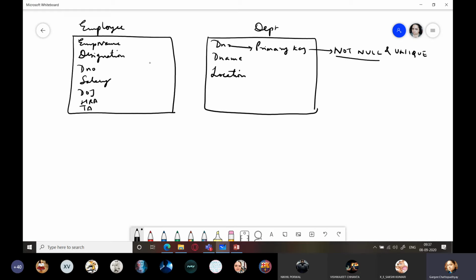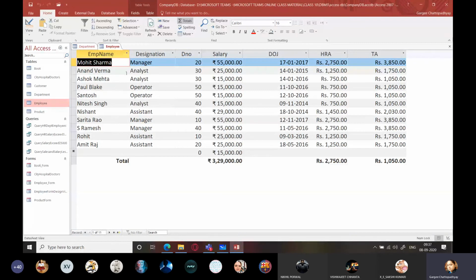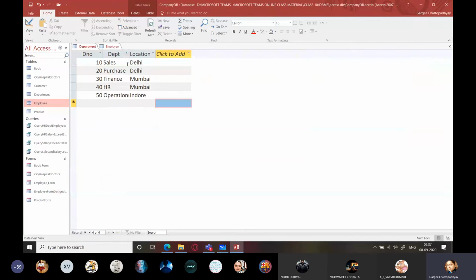Here we don't have employee number as such. We don't require it right now also. This department number is referred over here in the employee table. All the values here refer to the parent table, that is department.